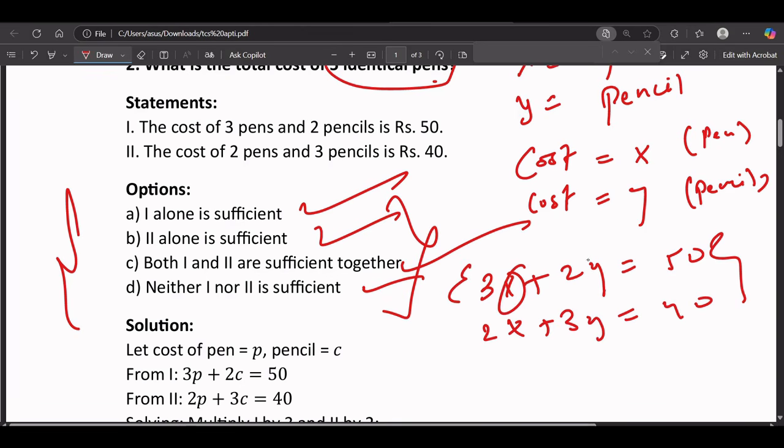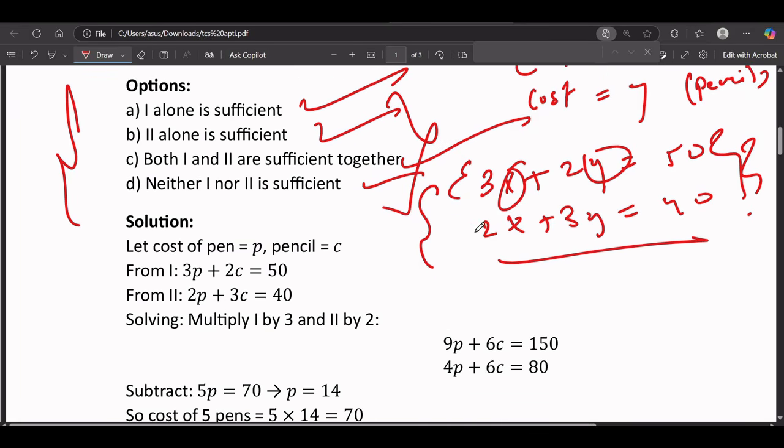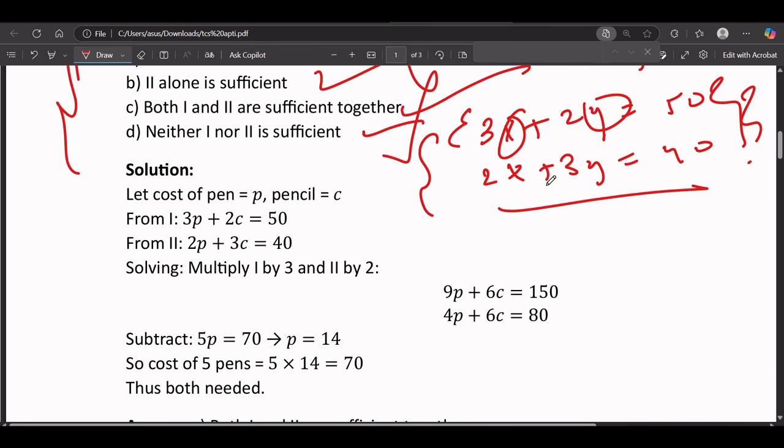So if you can see here, there are a total of two variables, x and y. To solve the two variables, we will need two equations, because without two equations, we cannot solve two variables, correct? Because there are two variables which we need to solve. But using the two equations, we can solve it. Now comes the main part.